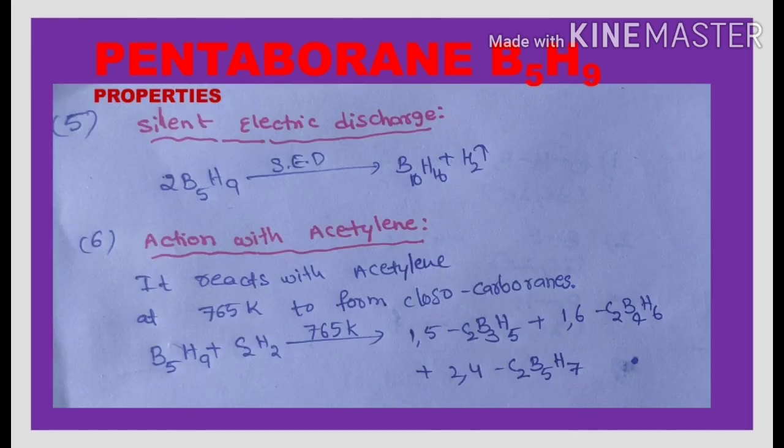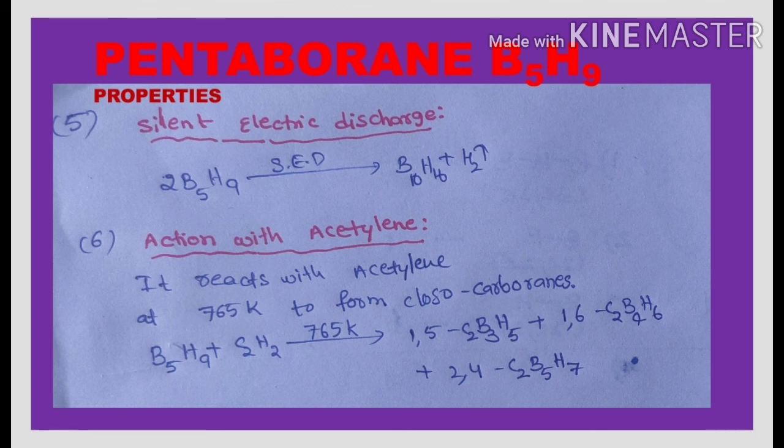When pentaborane 9 is subjected to the silent electric discharge, pentaborane decomposes to give the decaborane 16. And during this decomposition, it releases the hydrogen gas.